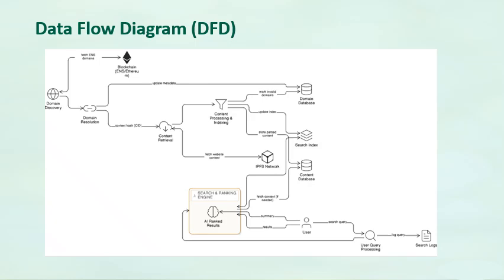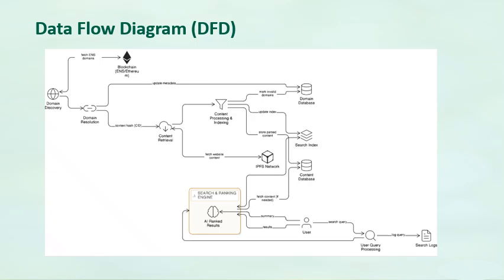This is the data flow diagram. Whenever the user makes a query, it goes through a search engine which will rank the results. These will be fetched with the consistent database on the network. Then it will go to the query processing and indexing. If it is found in the domain database, it will return to the ranking system and the user will get it eventually.